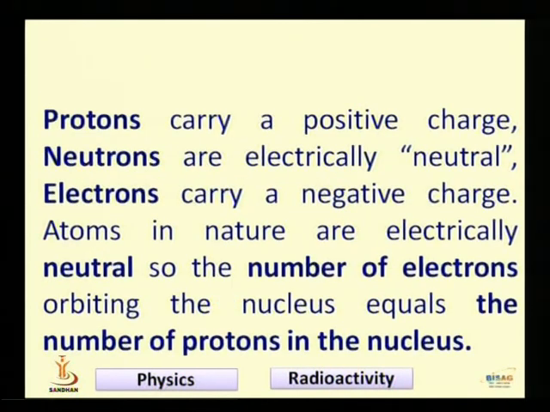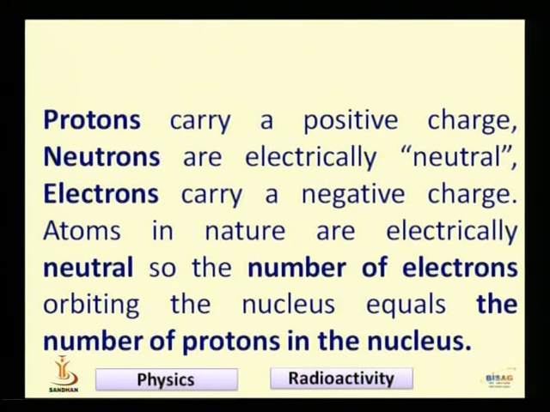Protons carry a positive charge, and neutrons are electrically neutral. Now, why does the nucleus contain both protons and neutrons? If only protons were in the nucleus, it could not stay together, because protons have a positive charge. Two protons means two positive charges, which cannot stay together. That's why the neutrons are also in the nucleus, and that's the reason the nucleus is bound by protons and neutrons.